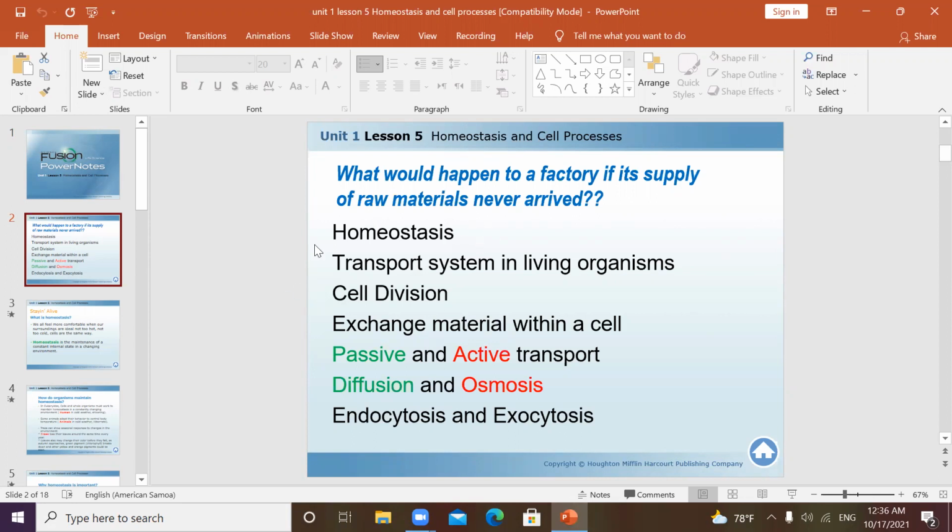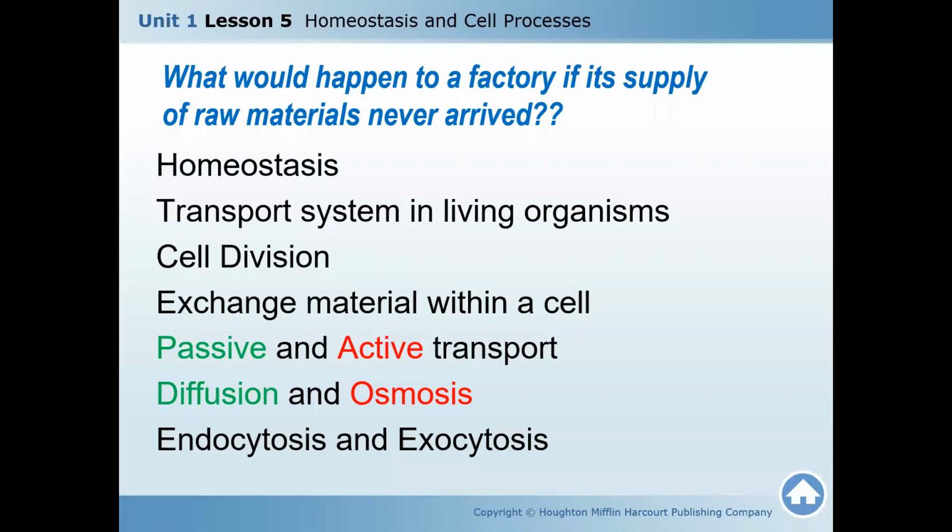This is the same for the cell. So the cell, like a factory, all cell processes should be done on a good basis to maintain its homeostasis, so the cell can do the activities and all processes on a regular basis without any interruption. So now you can predict what is the meaning of homeostasis.